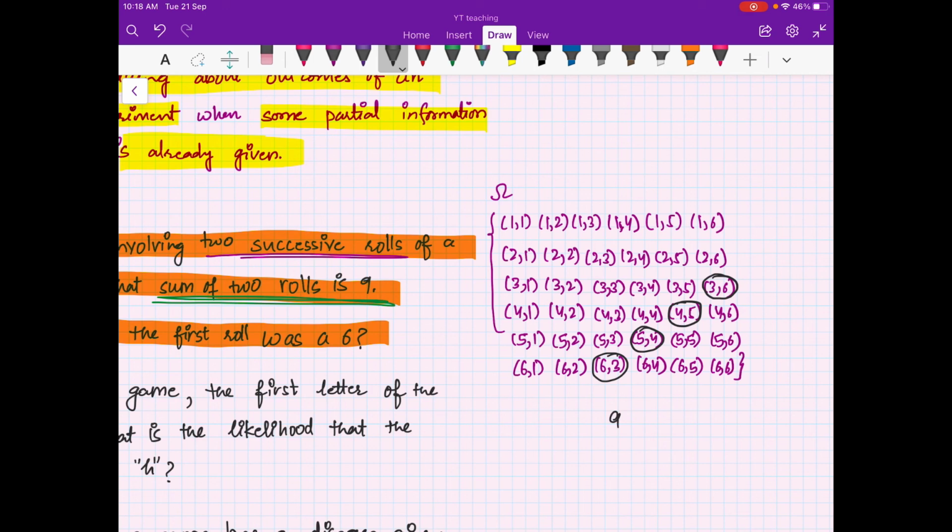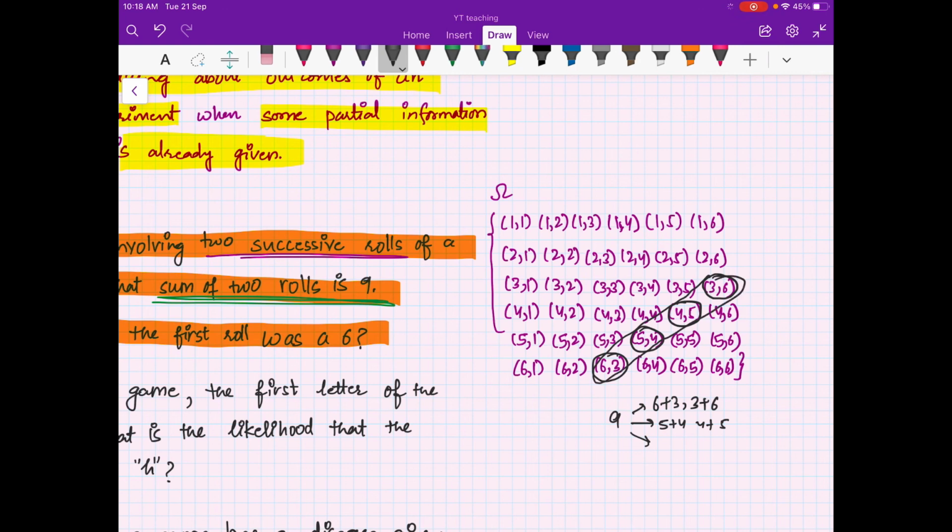You can have 6 plus 3, 3 plus 6, 5 plus 4 or 4 plus 5, and you cannot have any other combination. So you are already told that these are the outcomes.